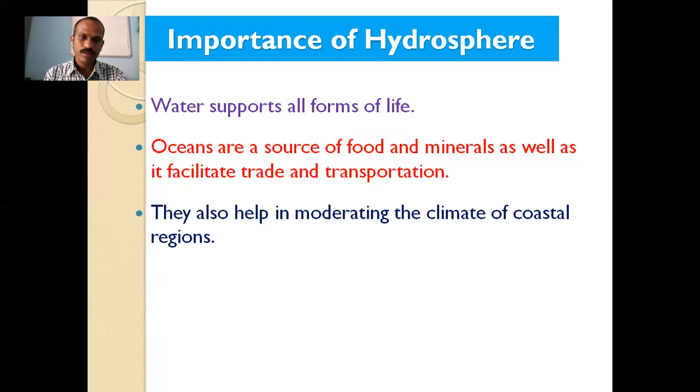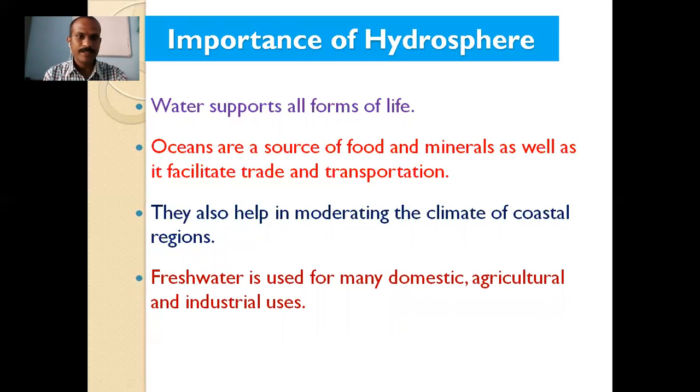Because of the availability of water, the climate becomes humid. More water and more water vapors are found in the coastal areas, and therefore that moderates the temperature. It means the temperature is lower in the coastal areas, so that moderates the climate.